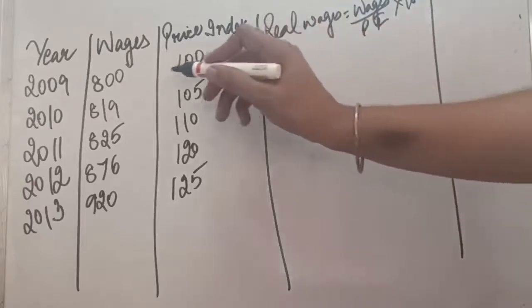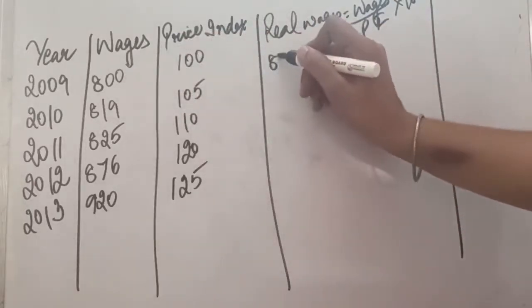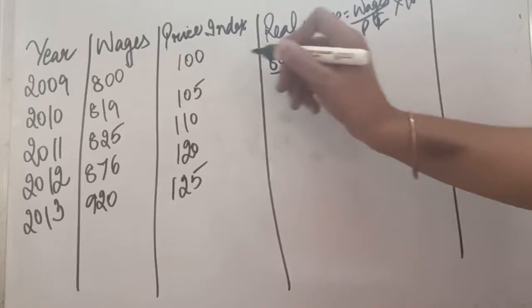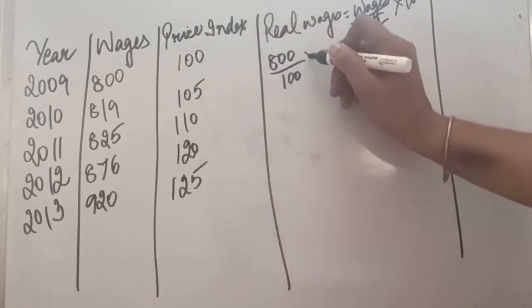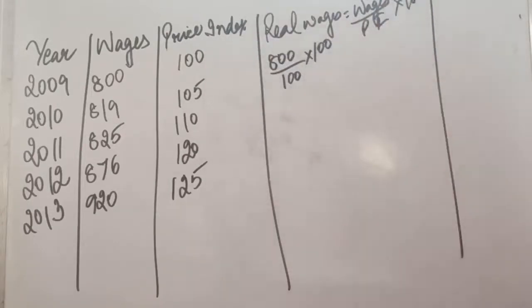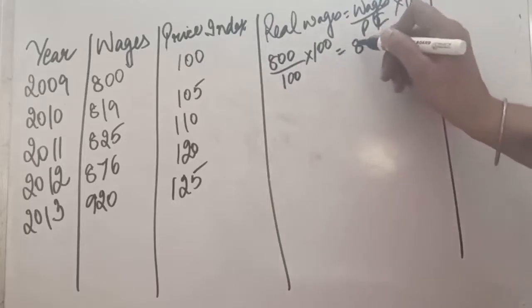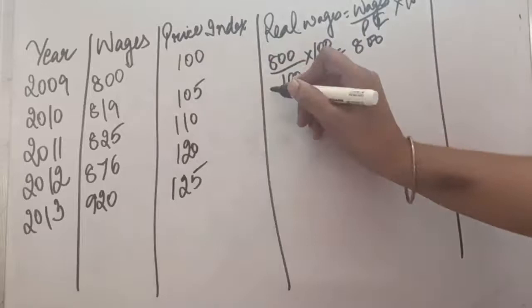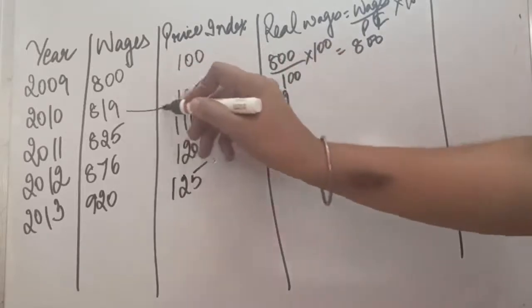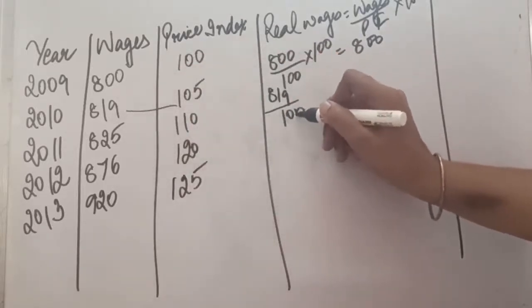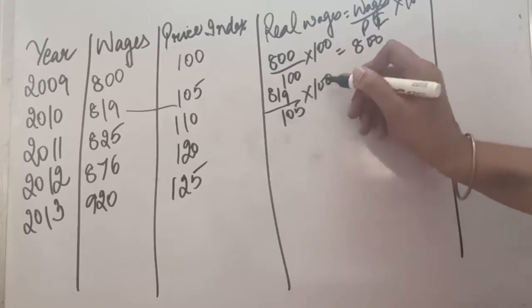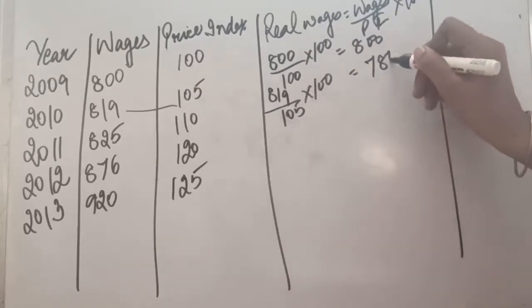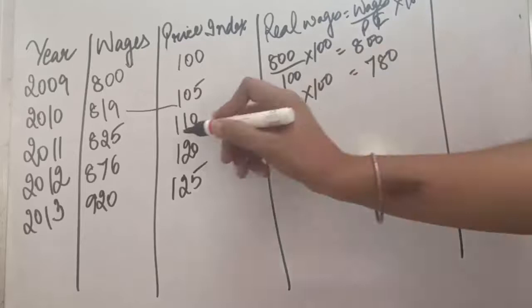So in the first case, our money wages are 800, price index is 100. So let us multiply it with 100. So first answer will be 800. In the second year, 819 divided by 105 multiplied by 100. So second answer will be 780.